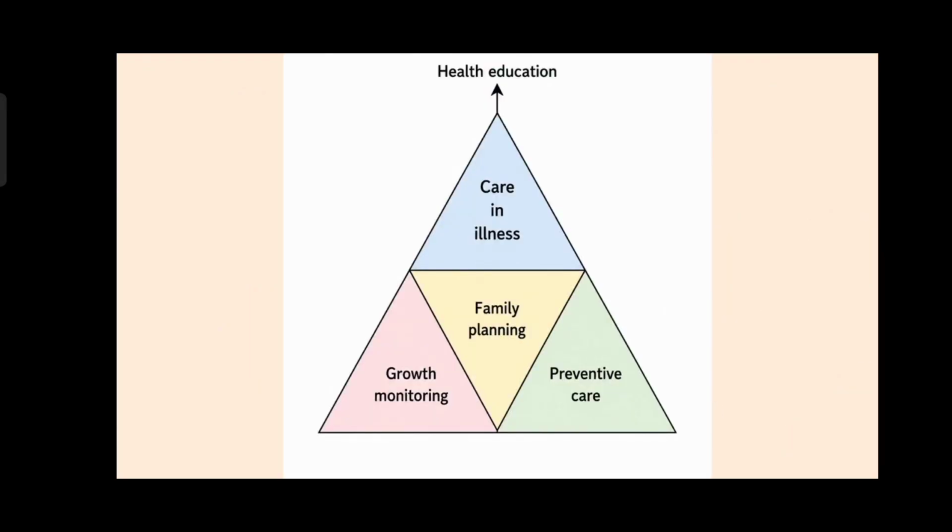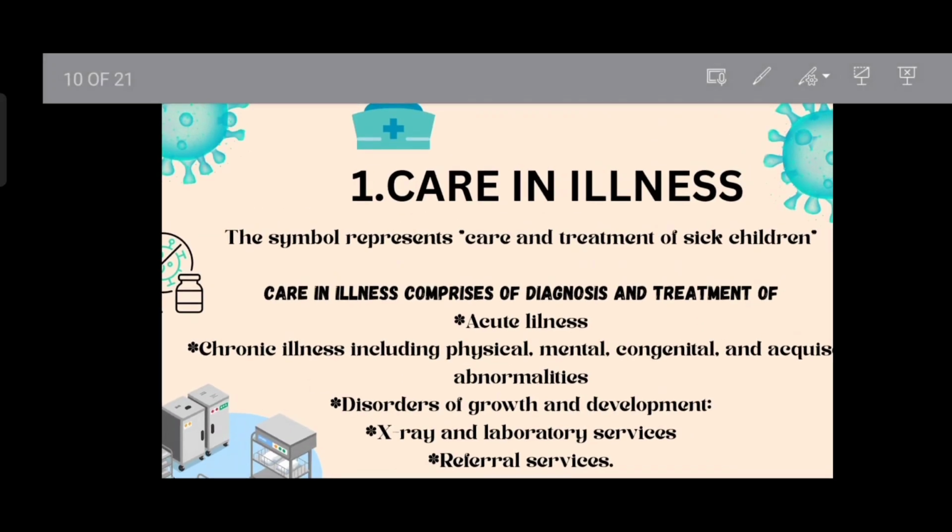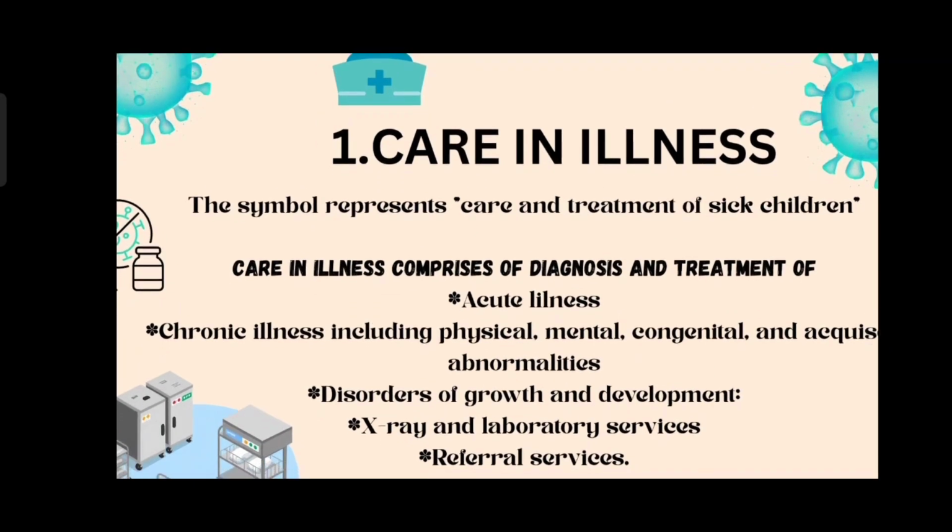It is a symbol of under 5 clinic, which is represented as a triangle, in which they are mentioning the health education, care in illness, family planning, growth monitoring and preventive care. So I am going to explain each one. So first one is care in illness. The symbol represents care and treatment of sick children.